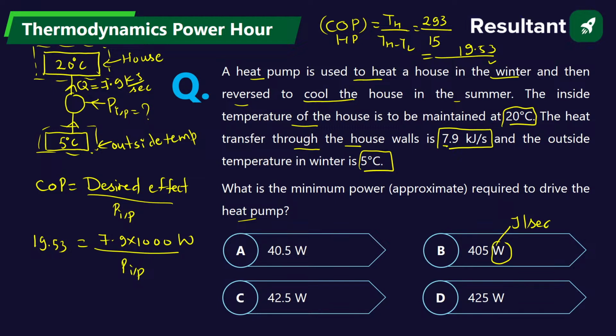So that will be 7900 divided by 19.53, 404 point something.